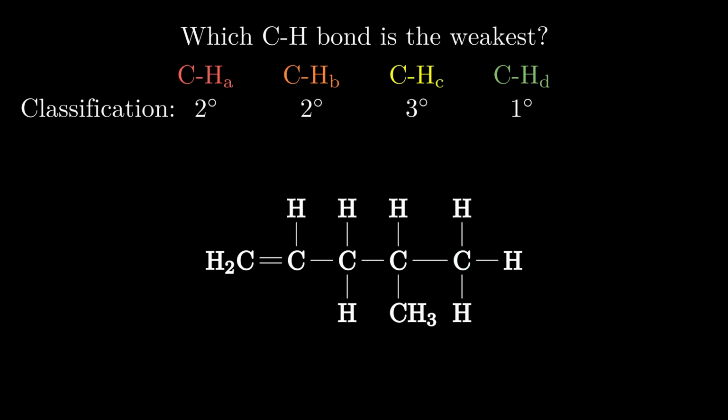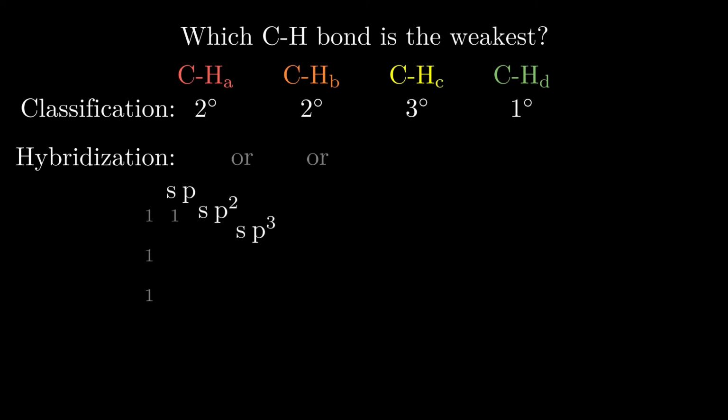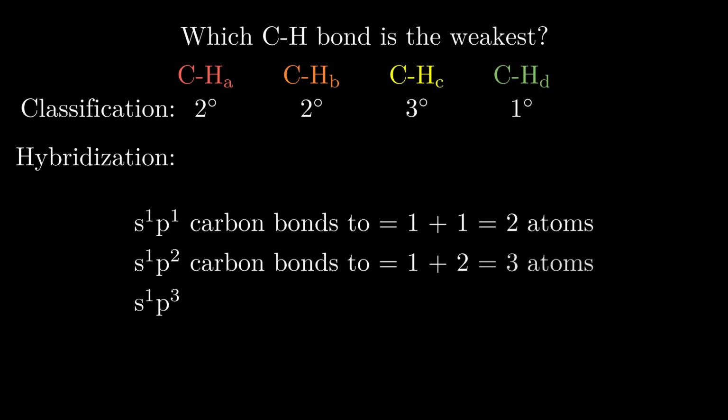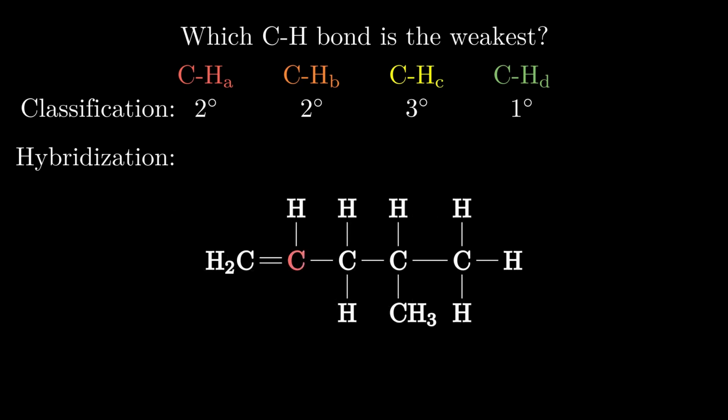Next up is hybridization, which I mentioned in a couple of instrumental analysis videos. While the options are sp, sp2, or sp3, you can think about it as the number of atoms the central carbon bonds to, thanks to this nice coincidence. If we write out all the exponents, we see the number of atoms each carbon bonds to is simply the sum of the superscripts in the hybridization. In option A, carbon makes 4 bonds but to only 3 different atoms. This makes it sp2. When carbon bonds to 4 separate atoms, which is what happens in B, C, and D, its hybridization is considered sp3.